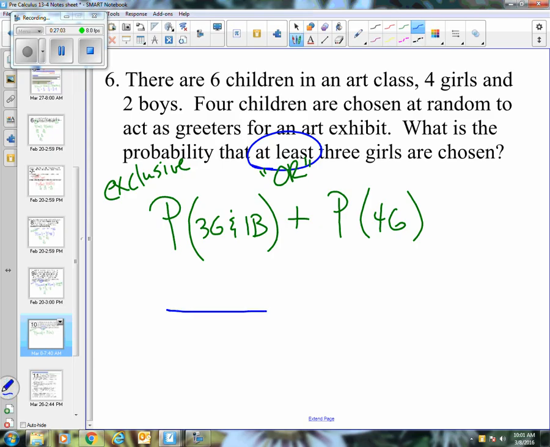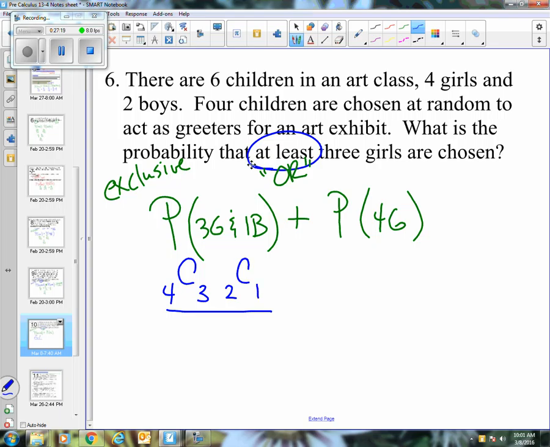All right, so let's talk about what we would do before to select 3 girls and 1 boy. Well, how many girls are there to choose from? 4. We already talked about that the order doesn't matter, that we pick them. So combinations, and you're choosing 3. How many boys are there to choose from? 2, and you're choosing 1.